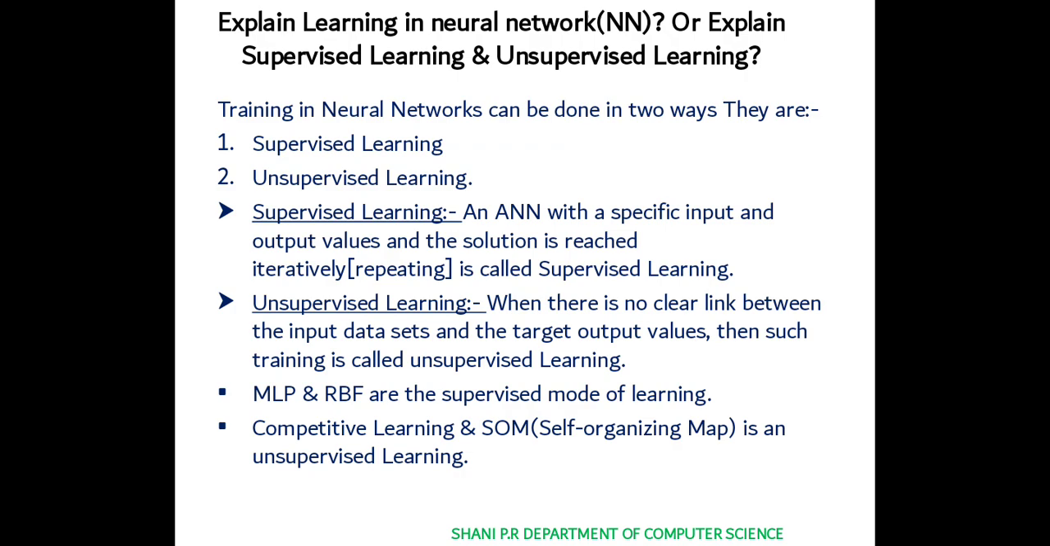Training in neural networks can be done in two ways: supervised learning and unsupervised learning. So a neural network can take either supervised learning or unsupervised learning. Supervised learning is where an artificial neural network is given specific input and output values and the solution is reached by iteratively repeating; this is called supervised learning.